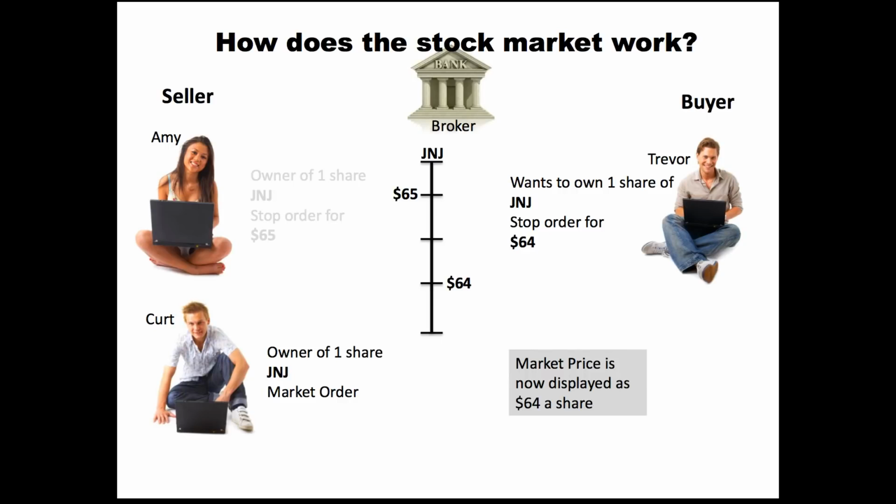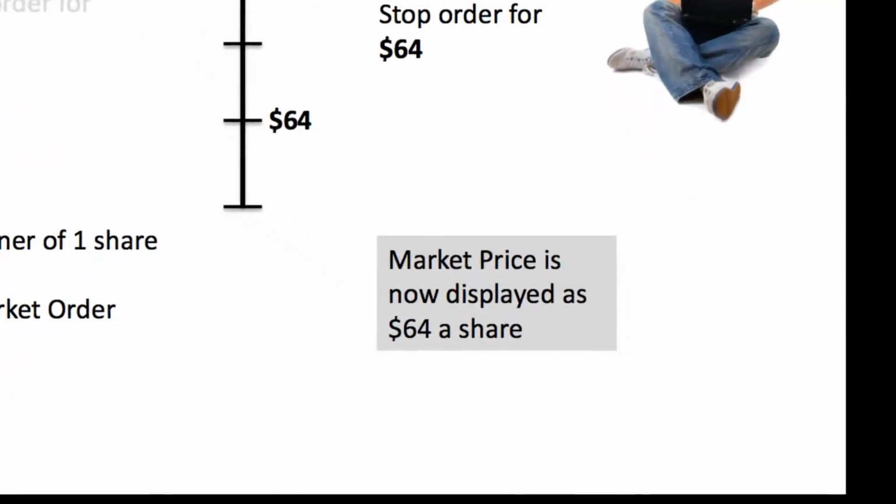And so that buyer that was out there was met up with Kurt, because Kurt didn't care what price he could sell it for. He just said, I'll sell it to anybody out there that's willing to buy it, and Trevor happened to be that person. So the market price now, if we were going to go pull up Johnson & Johnson and this was the only trade that happened for the day, would be displayed as $64 a share.